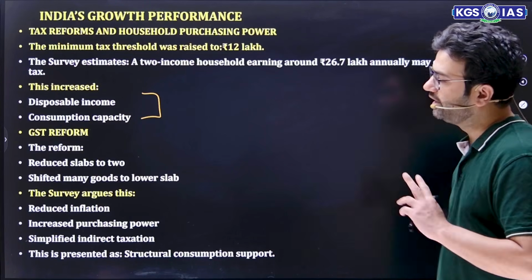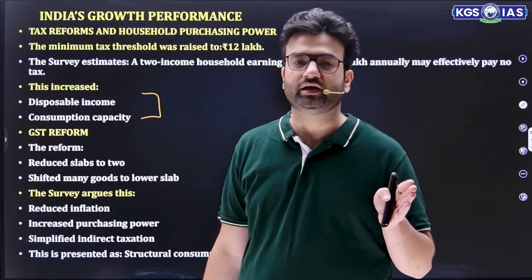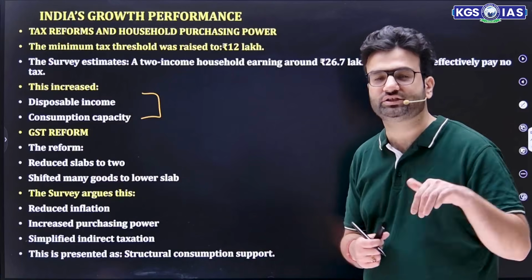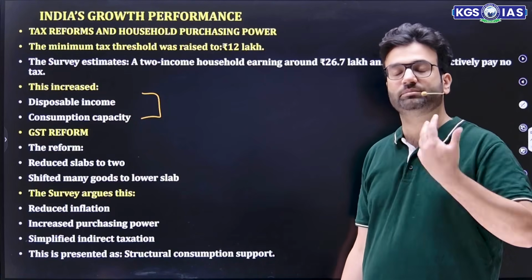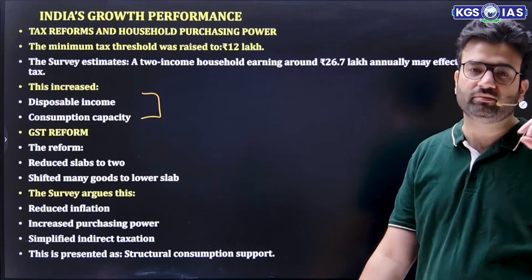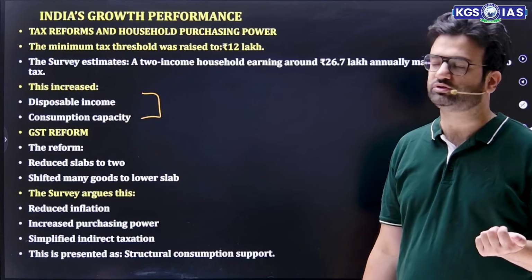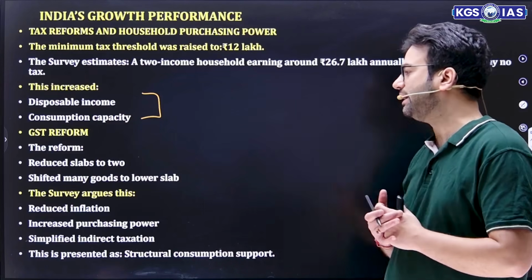GST reform reduces the slabs to 2. Earlier we had 4 slabs: 5, 12, 18, 28. Now we have only 2 slabs, that is 5% and 18%. But there are special rates for those products which are considered sin products, those products which are not generally used for normal consumption. So it reduced the slabs to 2 and shifted many goods to a lower slab.